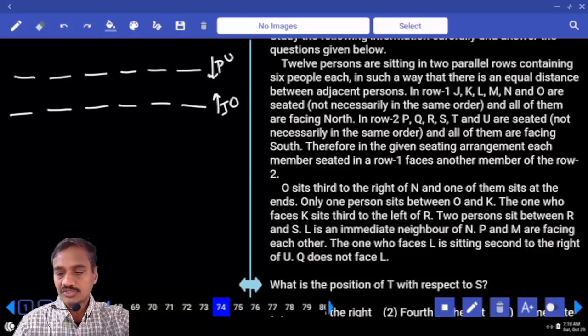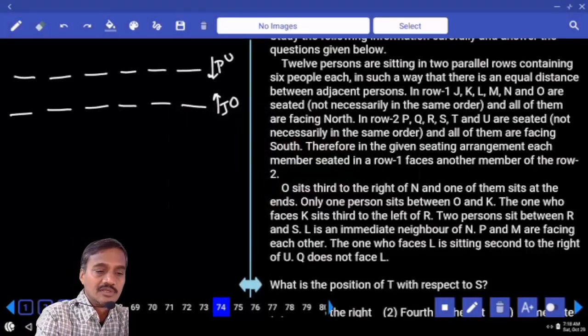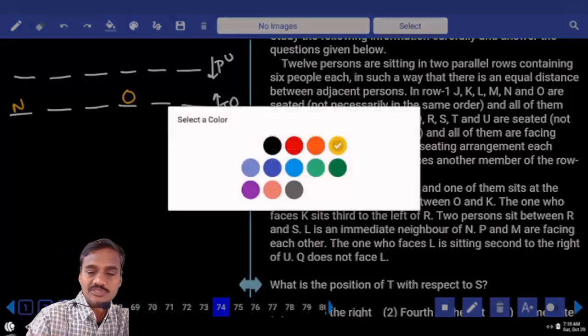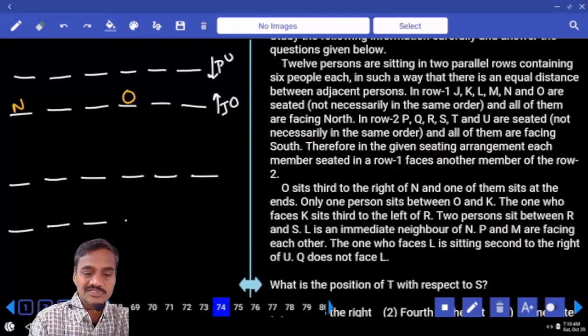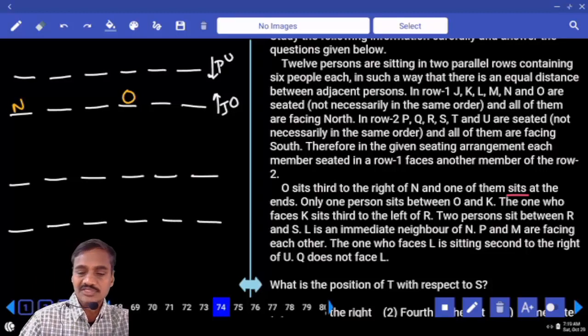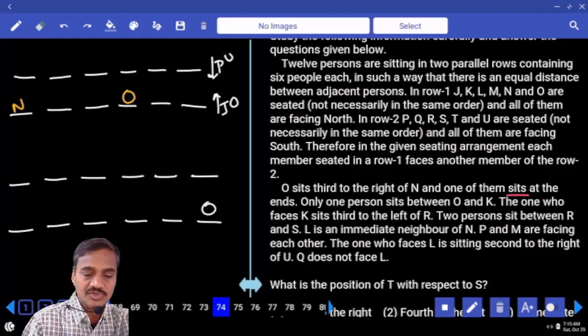Then O sits out to the right of N. O is seated out to the right of N. Now if N is here, O is seated out to the right of N, there is one possibility. And what is the next possibility we have? And in the next possibility, now between these two persons, O and N, one person is at an extreme end. And one of them sits at an extreme end. In the first case, we have taken N is at the extreme end. Now in the second case, we are taking O is at the extreme end.